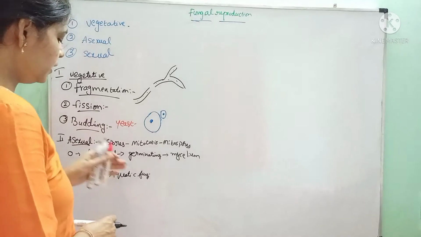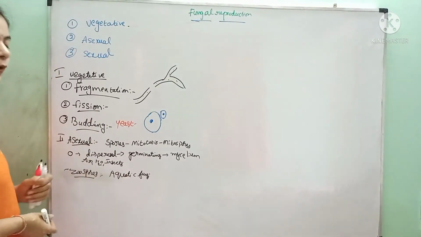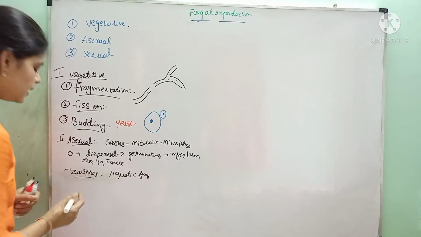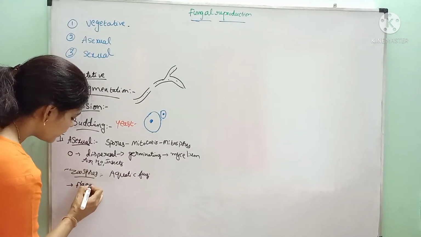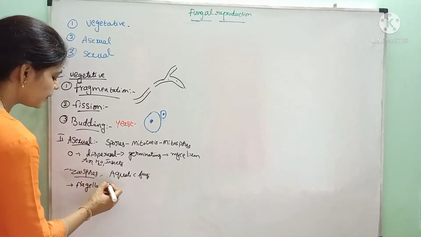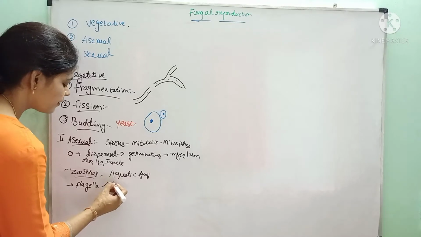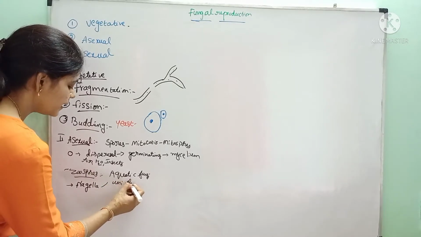In these aquatic fungi, the spores contain flagella for locomotion. These flagella may be one or two. If one flagellum is present, they are called uniflagellate.